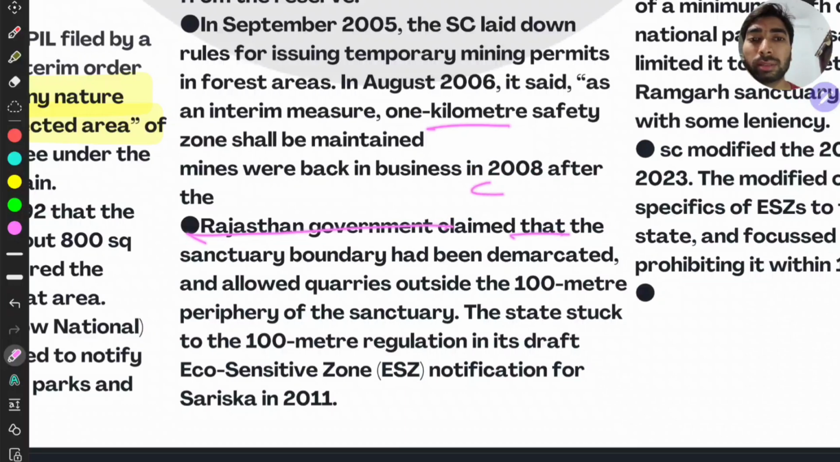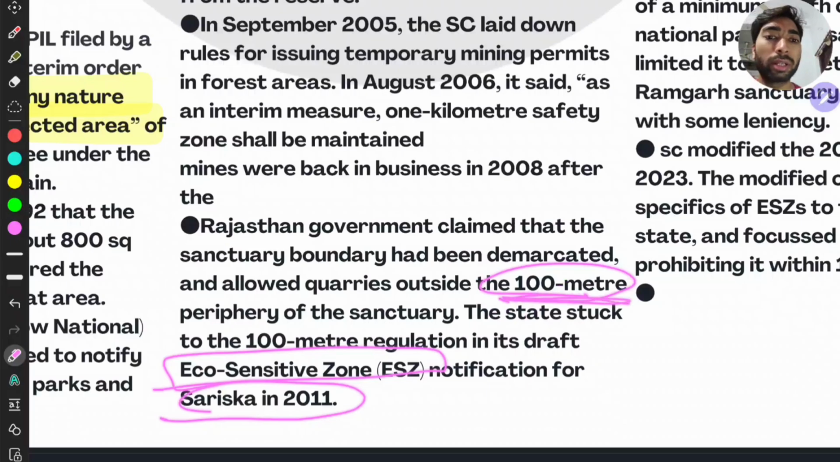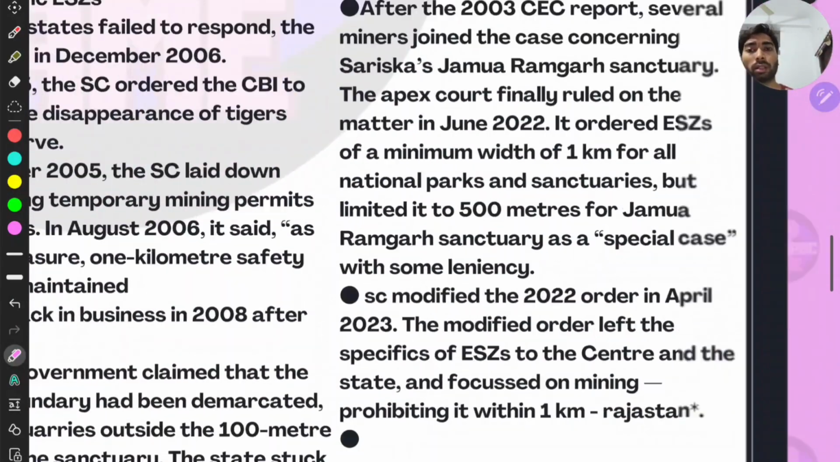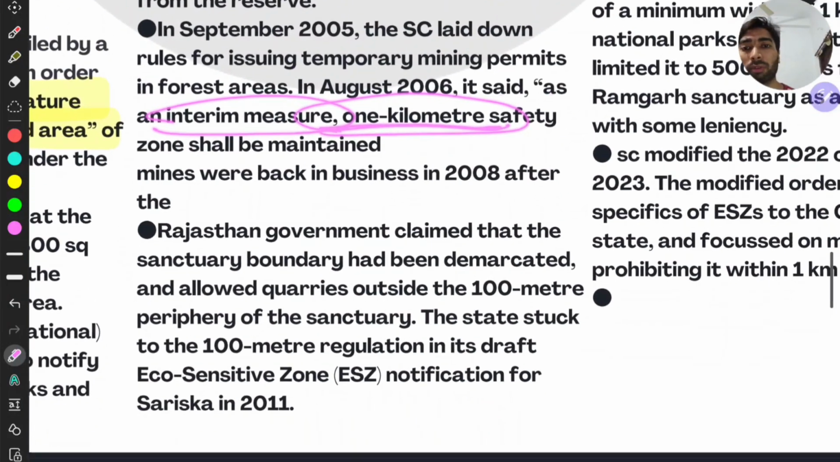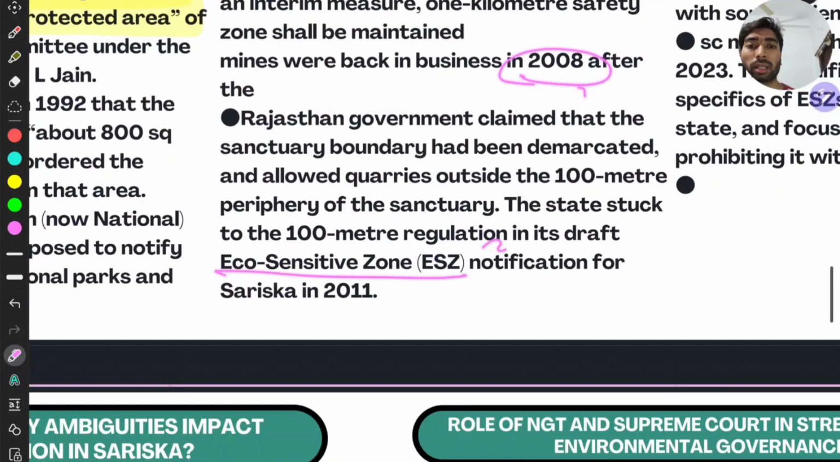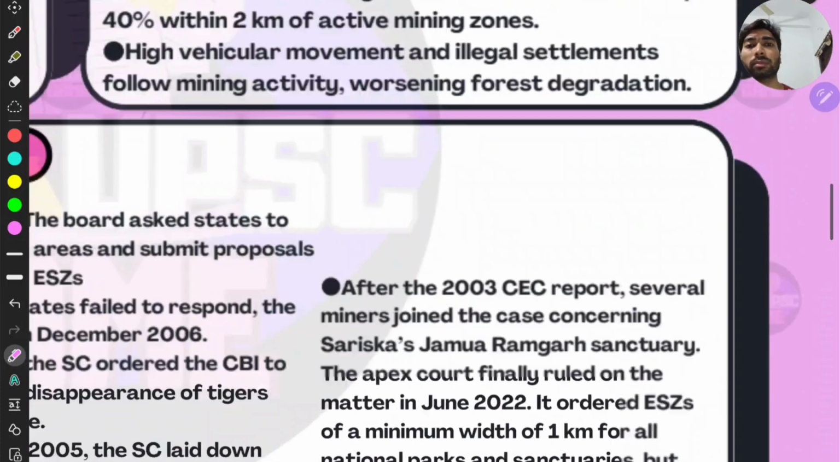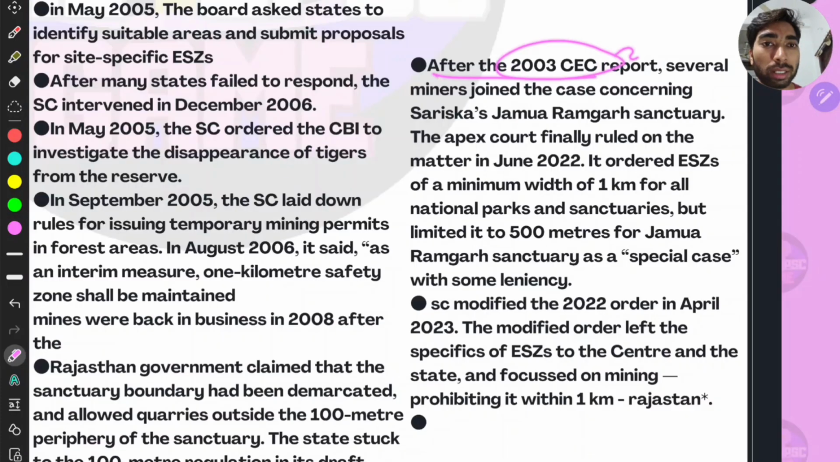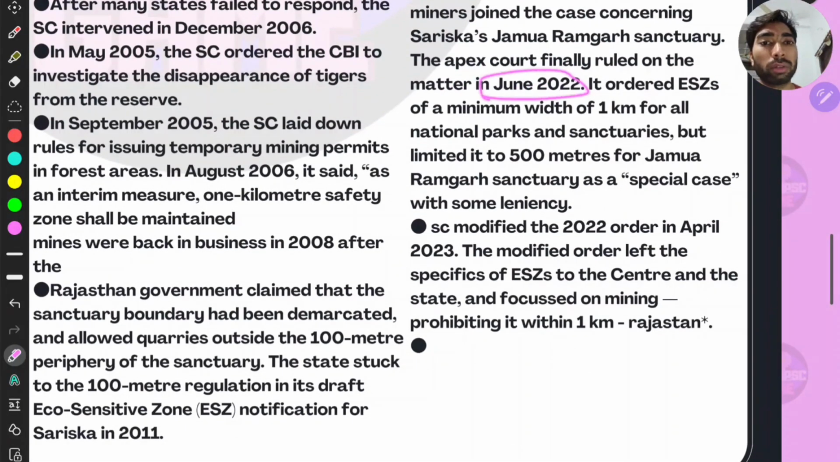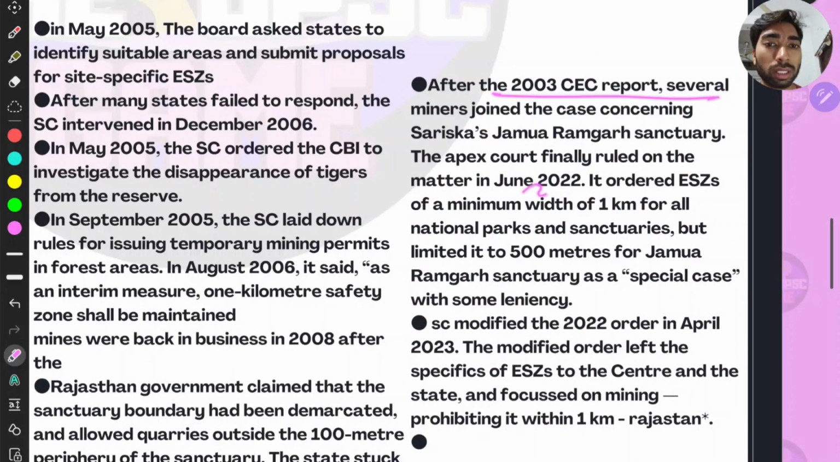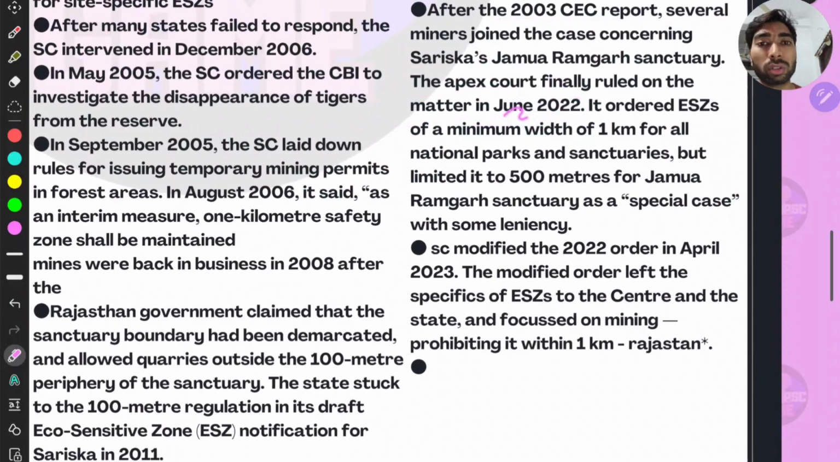The Rajasthan government claimed in 2008 that the boundaries were 100 meters, sticking to an eco-sensitive zone of only 100 meters. First it was 10 kilometers, then the Supreme Court gave 1 kilometer as an interim measure, and in 2008 Rajasthan did 100 meters. Before all this, in 2003, the Central Empowered Committee (CEC) gave a report, and several miners joined the case concerning the Sariska Jamwa Ramgarh Sanctuary. The apex court, that is the Supreme Court, finally ruled on the matter in June 2022. See, the case was in 2003 and the final verdict was in 2022.